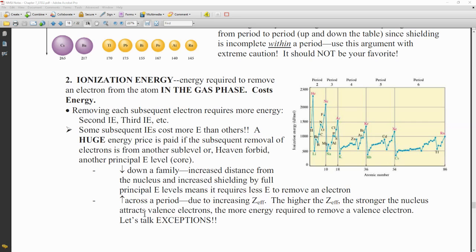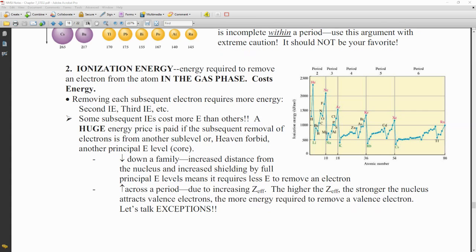Across a period, it's going to increase, okay? And this is due to that increasing effective nuclear charge, that increasing pull or attractive force by our nucleus. And so it's going to require more and more energy to remove an electron as we go across the periodic table. Again, hence the reason that we see changes in the charge of our atoms as we go across the periodic table. They tend to not lose electrons as we go across. They actually tend to gain. So we'll look at that in a second.